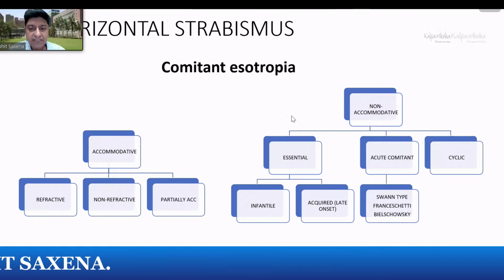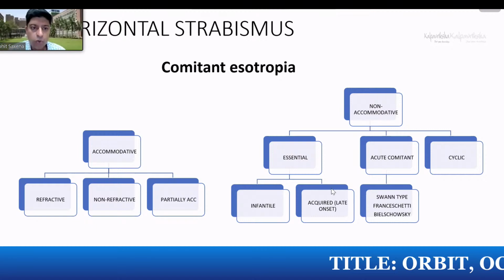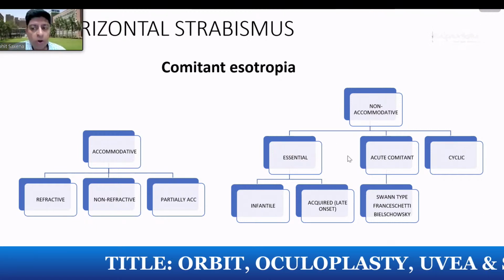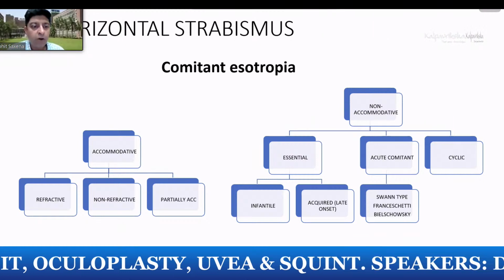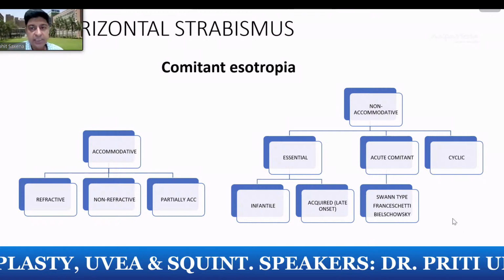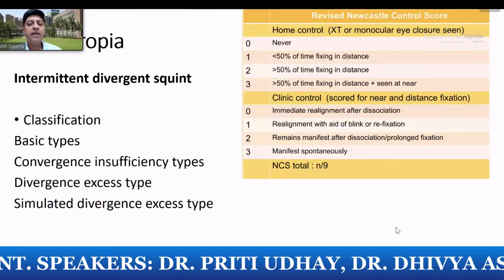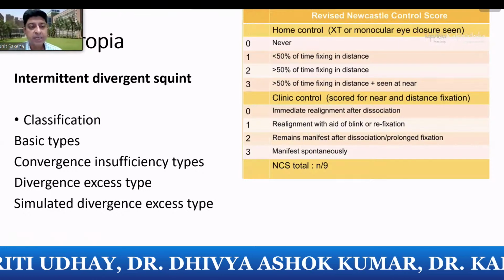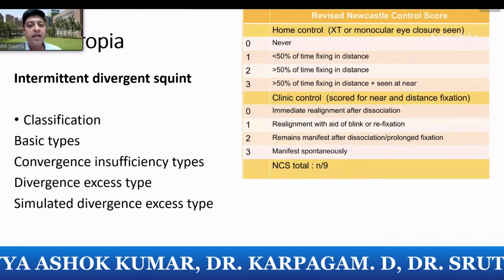The non-accommodative esotropias, such as essential infantile esotropia, among the most common esotropias we see, are ones in which there is no change because of accommodation, and there are a lot of non-accommodative esotropias. So when you see an esotropia, it will fall in one of these tables or this flow chart that you'll see. Exotropia, the most common would be an intermittent divergent strabismus, an IDS, or intermittent exotropia, which can break and become a constant exotropia.